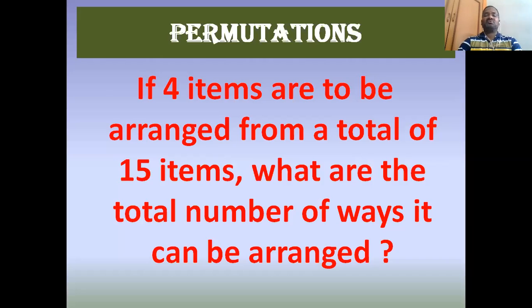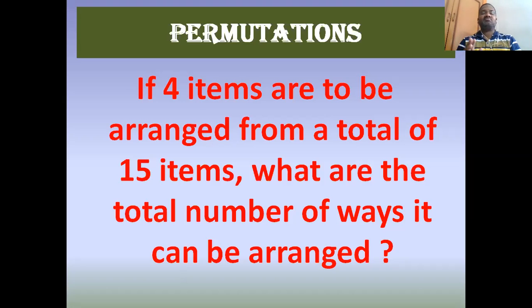Now let us illustrate one problem so that you can understand what is permutation, what is combination. First, let me explain a short problem on permutations. This is the problem I have written. Just look at it. If 4 items are to be arranged from a total of 15 items, what is the total number of ways it can be arranged?